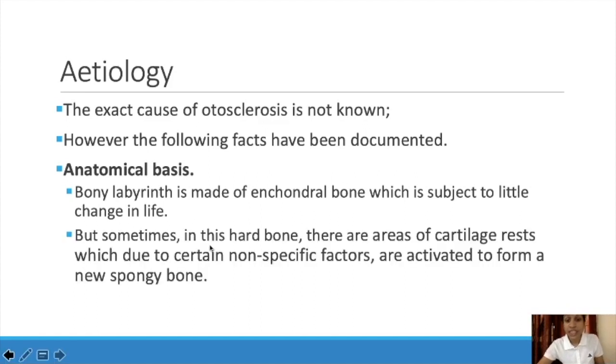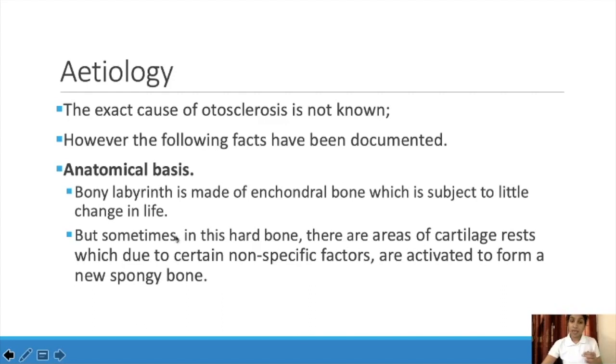Sometimes in this hard bone, there are areas of cartilage rests which, due to certain non-specific factors, are activated to form a new spongy bone. First, it will form as a cartilage. After that, it will convert into a bone.